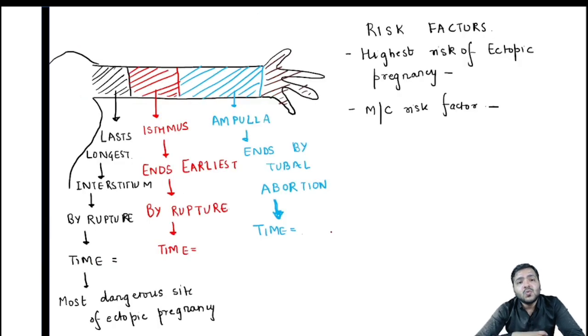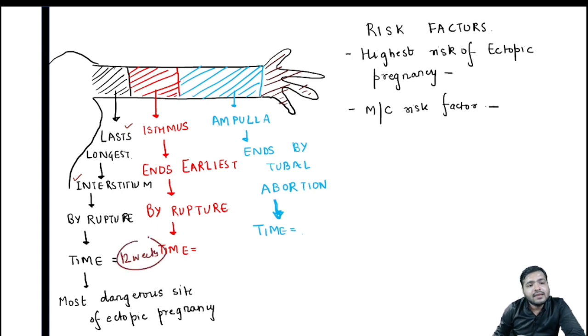Now coming on to another very important question that is asked in the exam. The ectopic pregnancy which lasts longest is the interstitium part, and after that it will rupture. What is the time period after which it will rupture? It is around 12 weeks, and it is the most dangerous site of ectopic pregnancy. Why is it the most dangerous site? Because it ruptures only by 12 weeks.